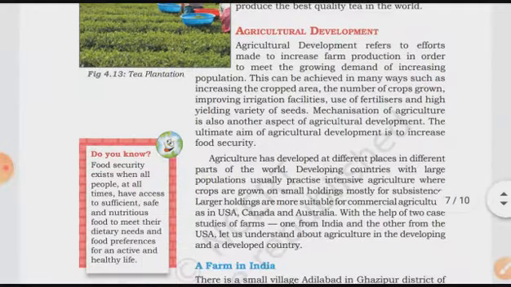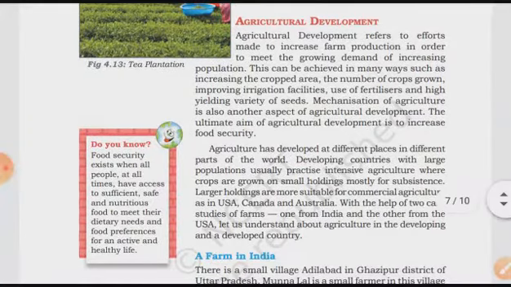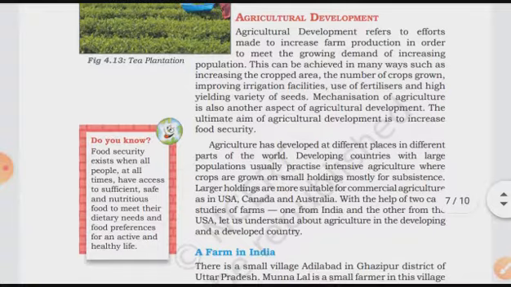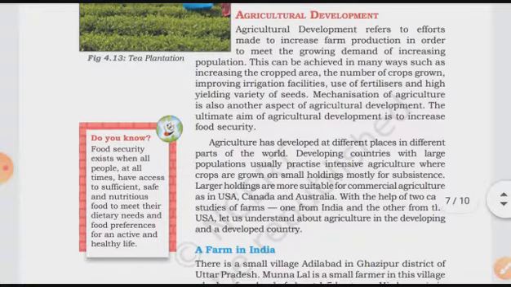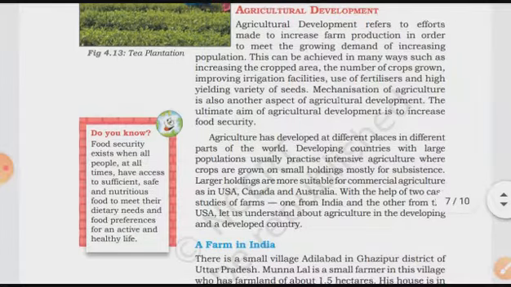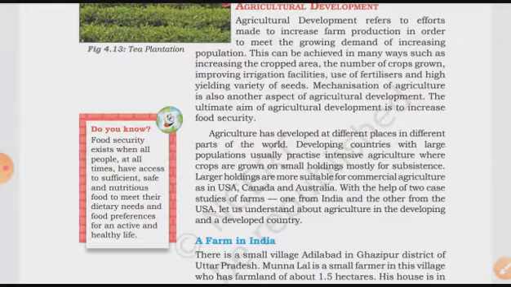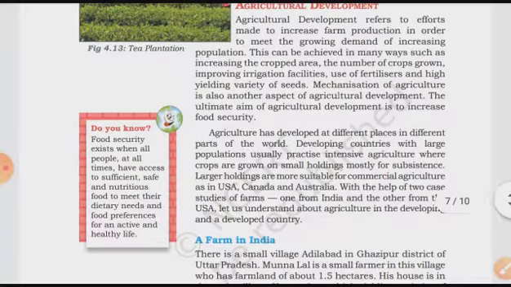Then after, they have given about the agricultural development. Meaning to say, how we can improve our agricultural system. Agriculture development refers to the efforts made to increase farm production in order to meet the growing demand of increasing population. As they have explained here, the increase in the farm production, whatever the production is being done by us in our field, we need to increase it to fulfill the demands of the growing and increasing